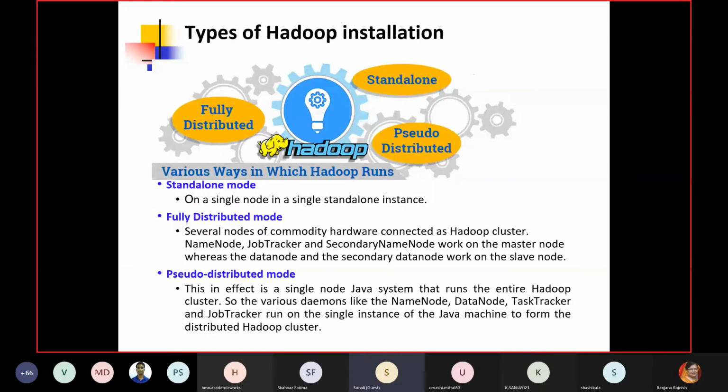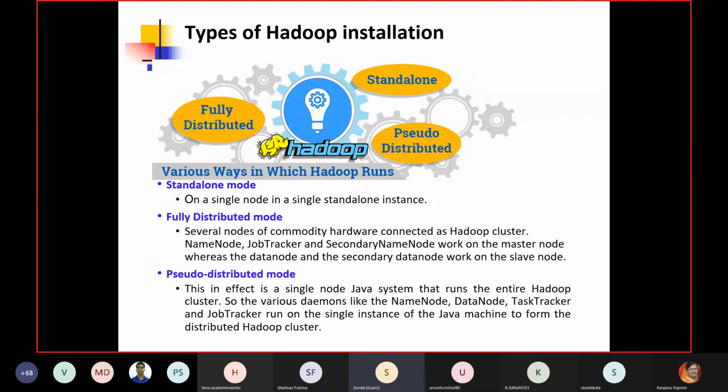Hadoop installation is possible in three different ways. One is the standalone mode. Standalone mode means a single node in a single standalone instance. So you use one machine and there is one processing node. Then there is pseudo distributed mode, where you have one machine, but within it you create multiple processing nodes.